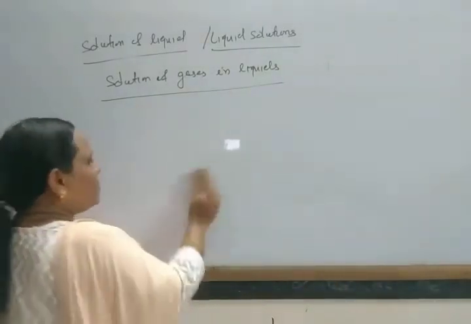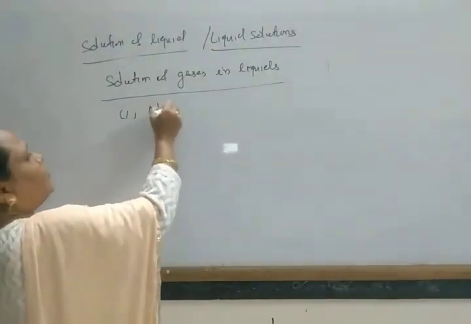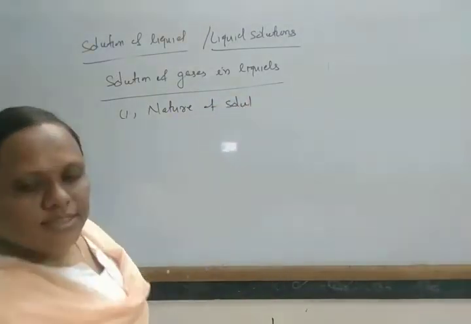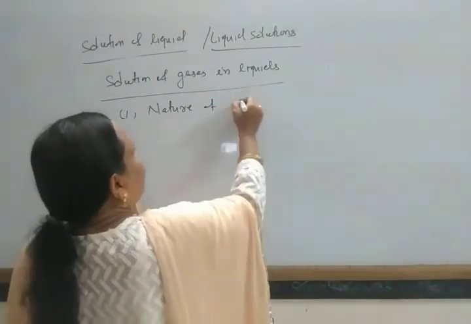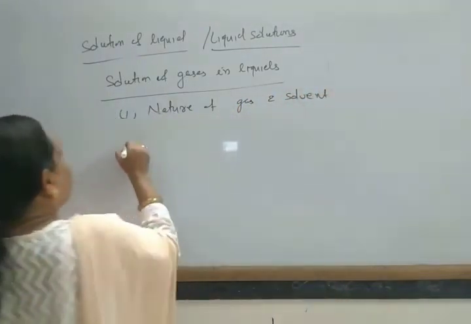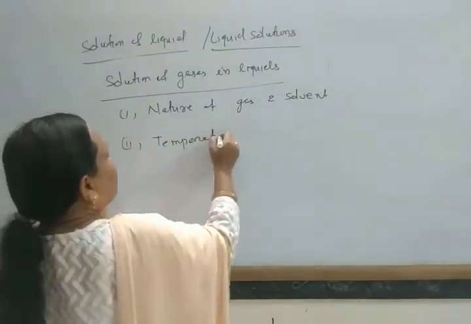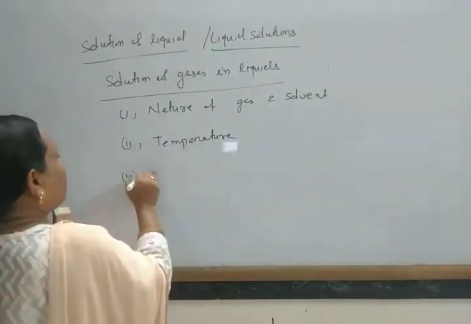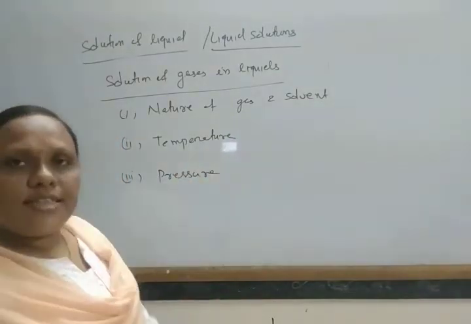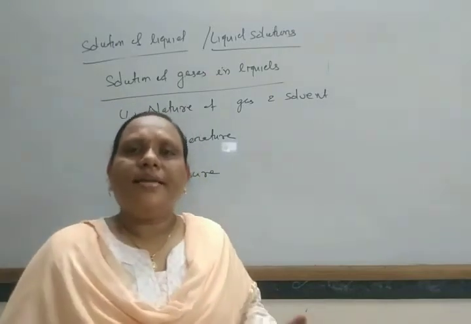The first is the nature of gas and solvent, another is temperature, and another is pressure. These are the three factors. So, the nature of gas and solvent: same thing, like dissolves like.